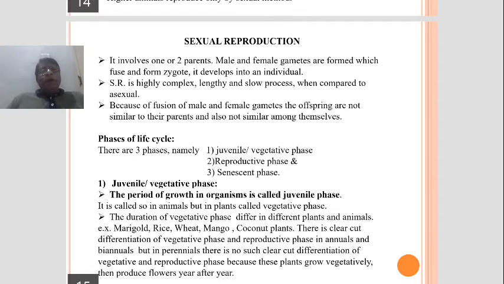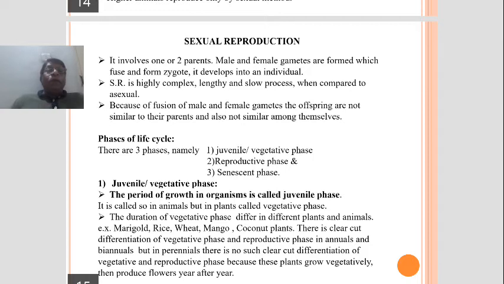The male parent produces the male gamete, what we call the sperm. Sometimes in lower organisms we call it antherozoid. The female gamete is called the egg or ovum.